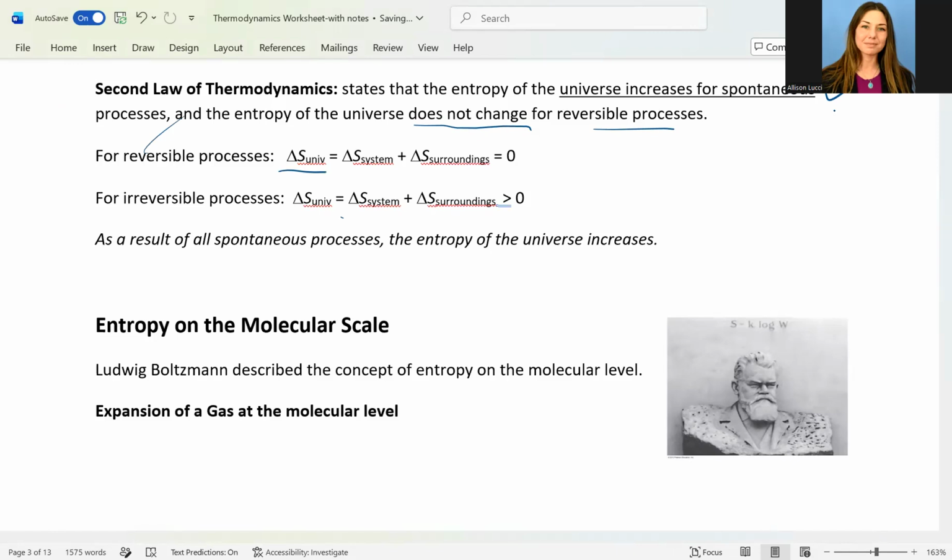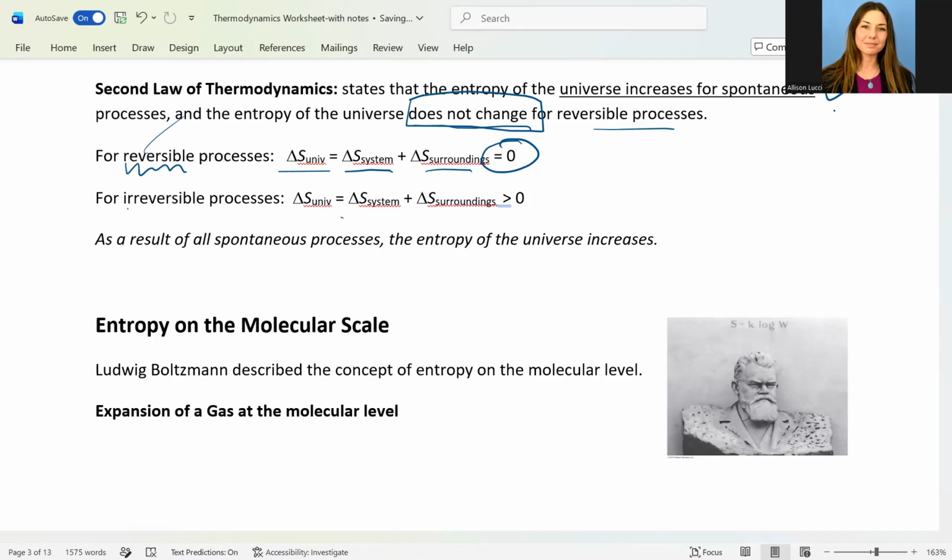So the change of entropy, the change of randomness in the universe, for specifically a reversible process here would be the change of the system plus the change in the surroundings equals zero. So that means that there's net zero change. So there's no change, as noted here, for a reversible process.